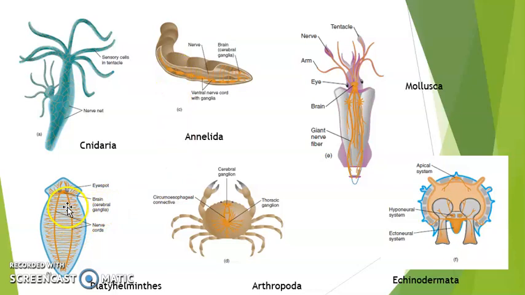Here is another kind of system which does not have segments, so there is a nerve cord and a central set of ganglia. We cannot call it a proper brain, but it is a set of ganglia. There are only a small number of nerves required here, and the brain is just a few ganglia together, enough for the needs of coordination, because the body is simple and has simpler systems.